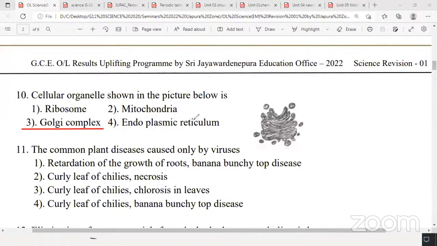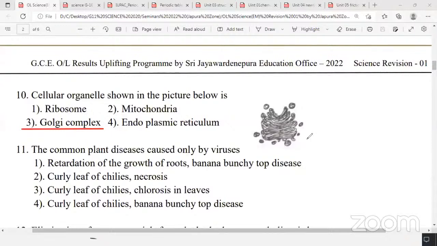Question number 11, the common plant disease caused only by viruses. This is given in your textbook, I think under viruses. If you have the grade 10 textbook, you can turn to chapter 6. There's a topic about viruses. Remember this, even in the 2021 paper, they asked about the respiratory system and some questions about viruses. Therefore, you should know viruses a bit in detail.